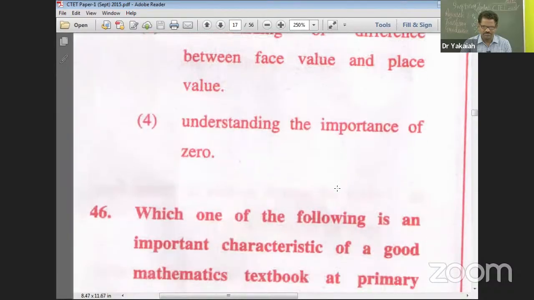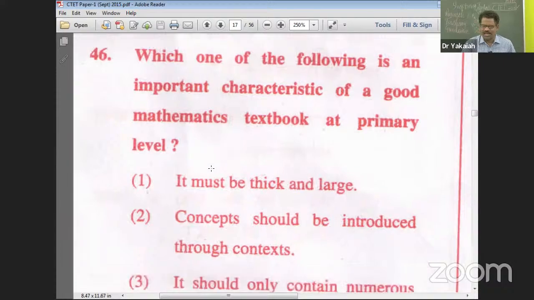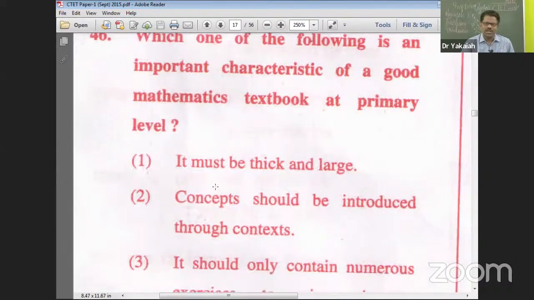All right. Question number 46. Which one of the following is an important characteristic of a good mathematics textbook at primary level? A commonly asked question. Characteristic of a good textbook in any subject can be asked. Now here in mathematics he is asking. It must be thick and large. Any rule? Not necessarily, right?